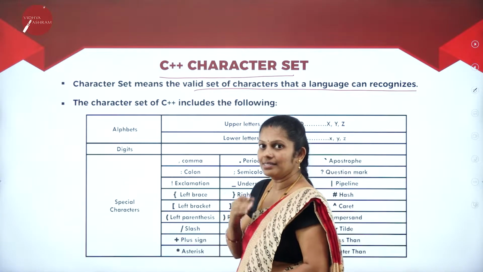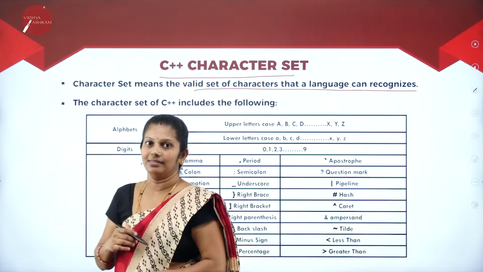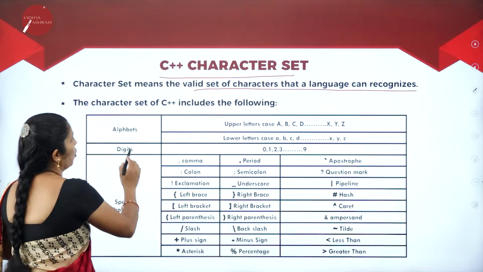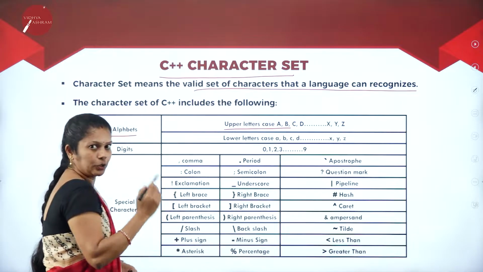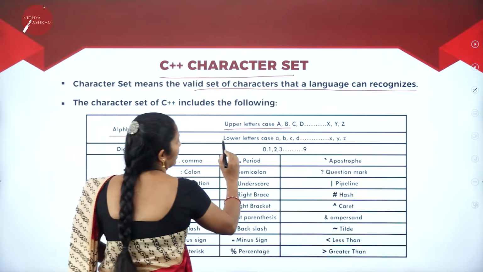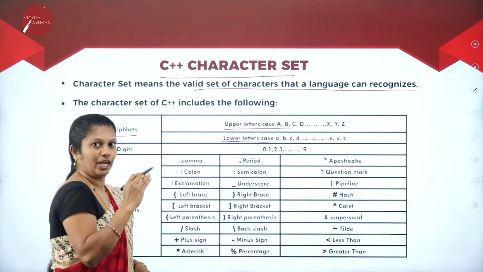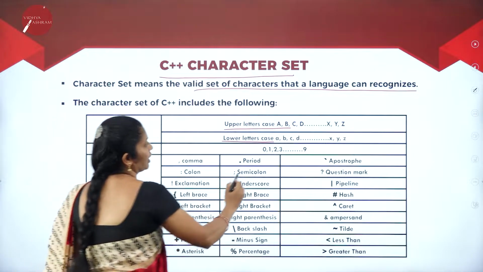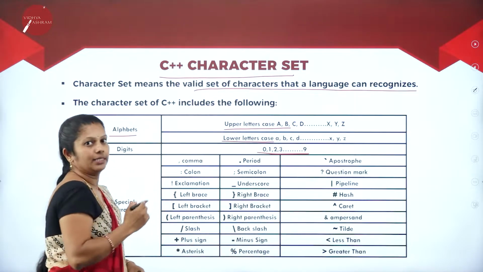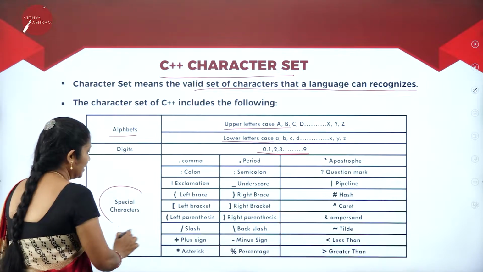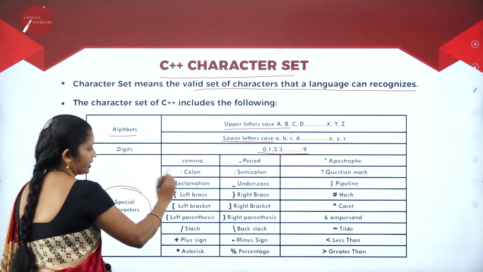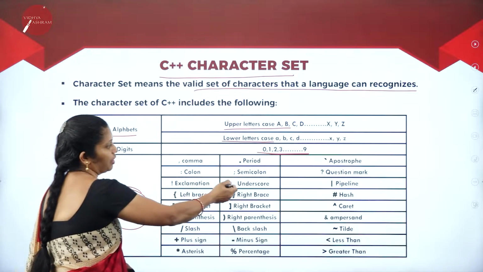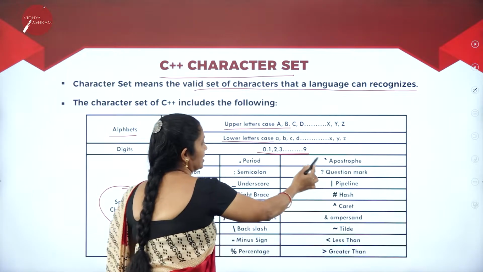Which are the characters that C++ can recognize? Under that, we have alphabets, like uppercase characters from A to Z and lowercase characters from small a to z. Then digits from 0 to 9, all the digits it recognizes. With that, some special characters like comma, colon, exclamation, left bracket, right bracket, periods, all these things can be called special characters.